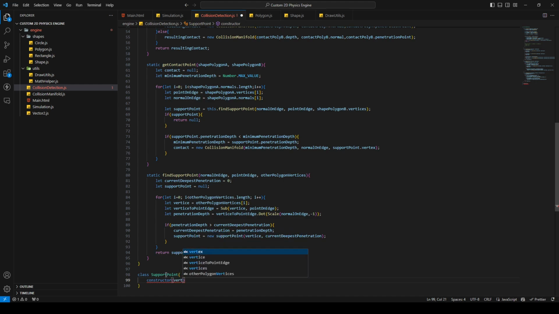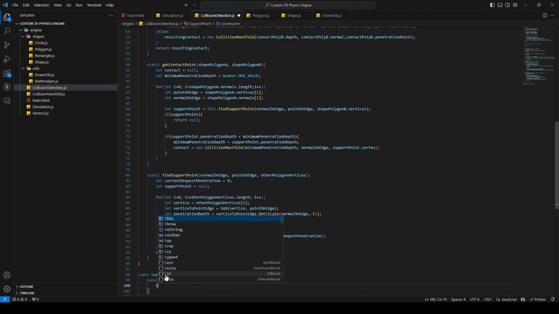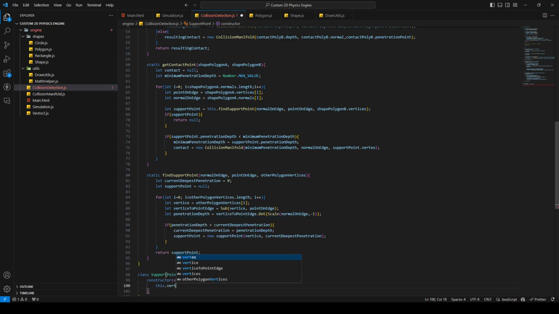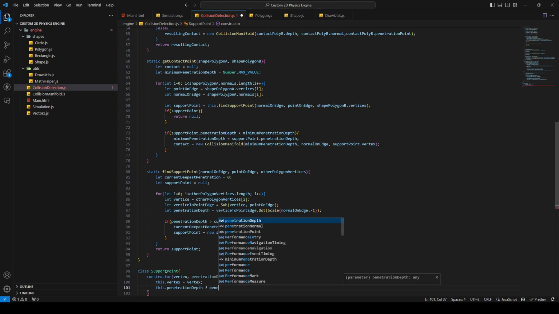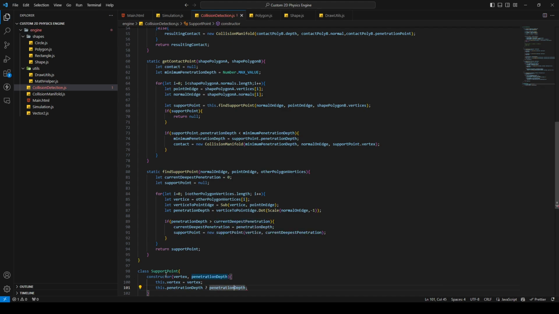Here we pass vertex and penetration depth. And this is just the vertex again. And this must be an equal sign.